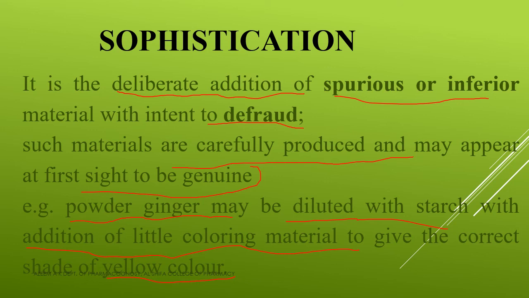Clear? So sophistication is the deliberate addition of spurious or inferior material with the intent to defraud, and such materials are carefully produced and may appear at first sight to be genuine. And here the common example is powdered ginger powder may be diluted with starch with the addition of little coloring material to give the correct shade of yellow color.